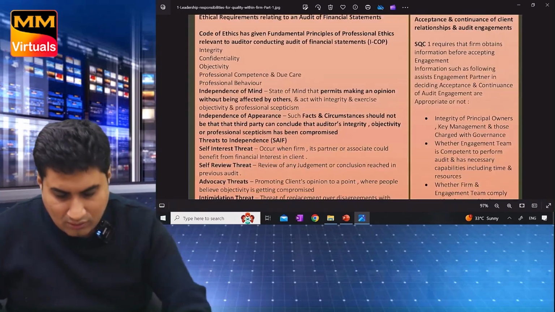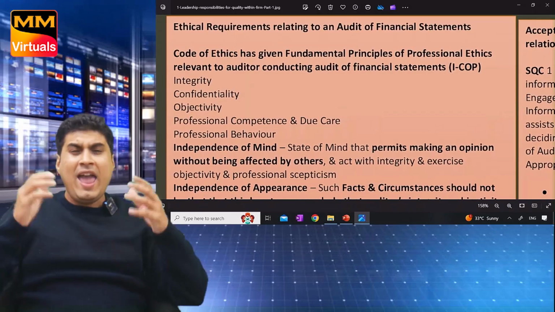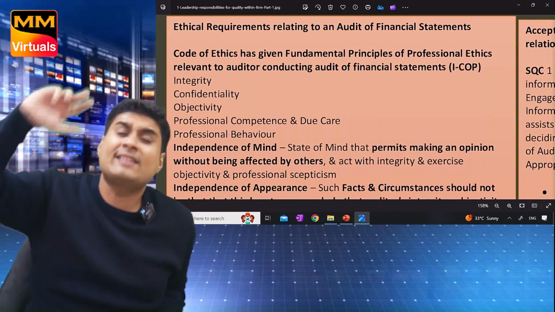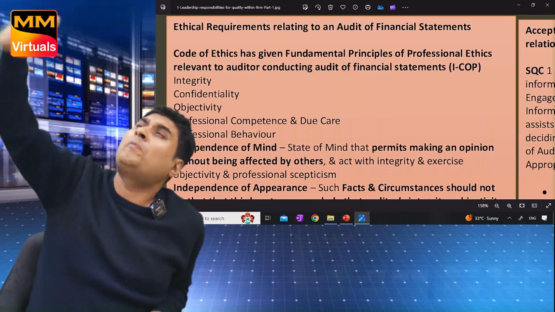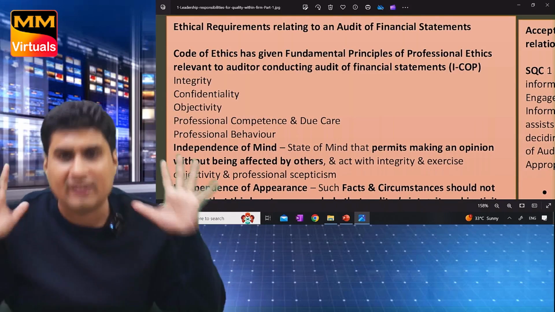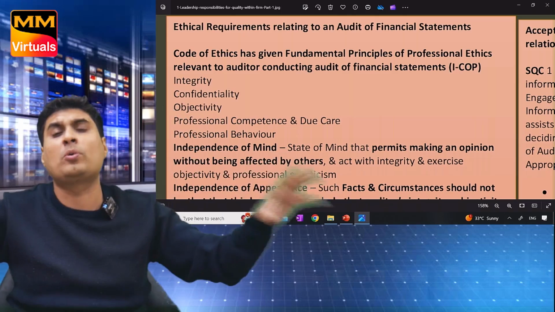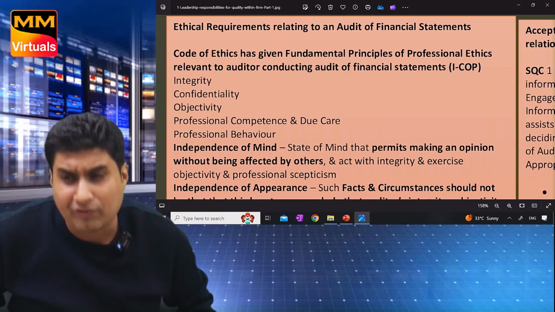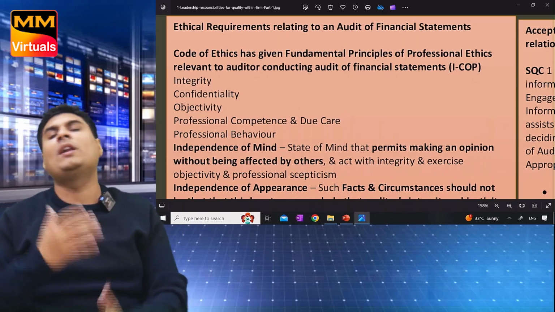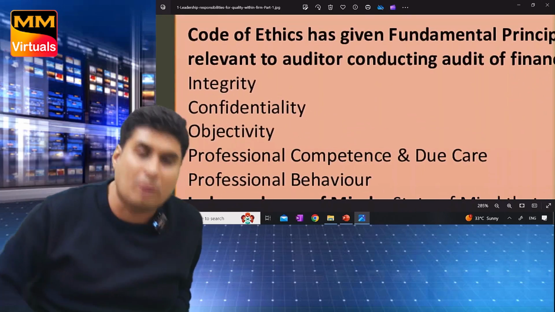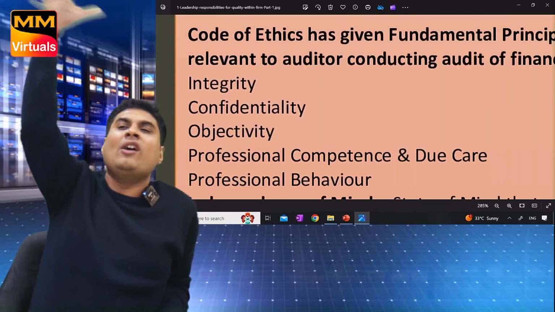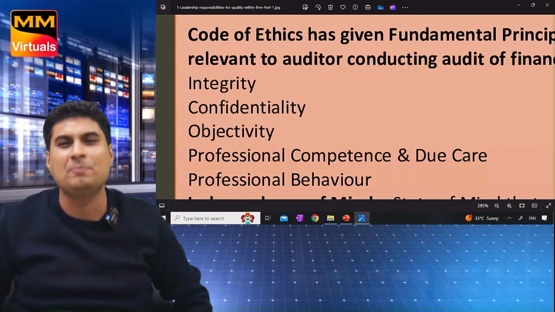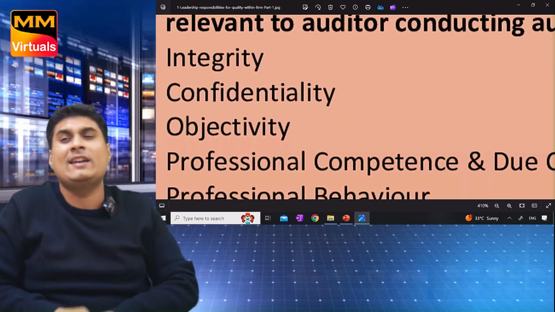Okay, come here now. Ethical requirement. Every chartered accountant, okay, code of ethics has given fundamental principle of professional ethics, that is spirit of ethics. Fundamental principle of professional ethics to be followed by every CA. Every chartered accountant shall follow what? Fundamental principle of professional ethics, which are ICOP: integrity, confidentiality, objectivity, professional competence and due care, professional behavior. Slowly and nicely. Integrity means what?